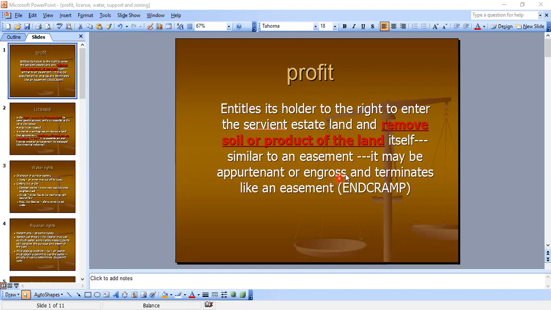It may be appurtenant or in gross, and I talk about what appurtenant is, and I talk about what in gross is, and it terminates like an easement, ENCRAMPED. Okay, so these are the termination. This is the termination mnemonic for easements. You guys can go review my video for those.